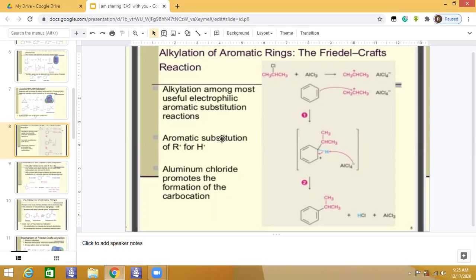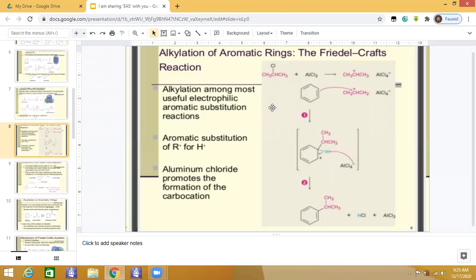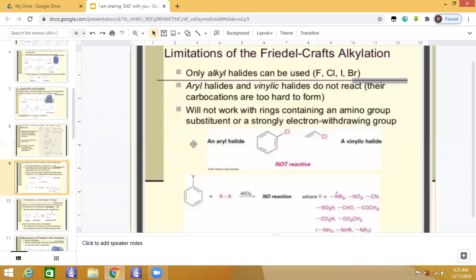So the alkylation of benzene is among the most useful aromatic substitutions. You may see that aluminum chloride promotes the formation of the carbocation. Now we look into some limitations of Friedel-Crafts alkylation. Only alkyl halides can be used.